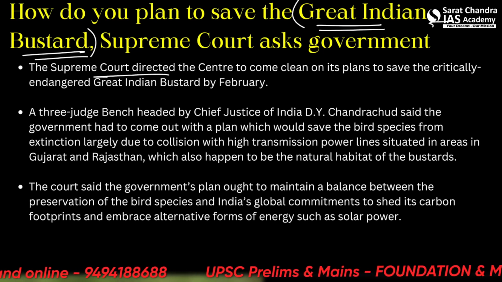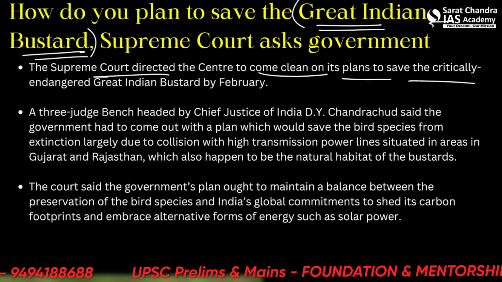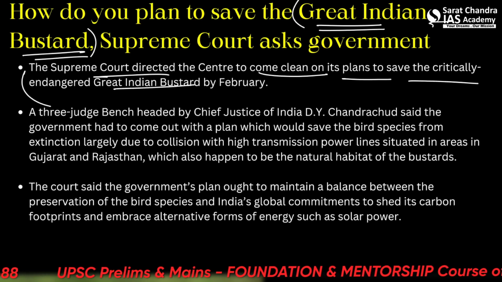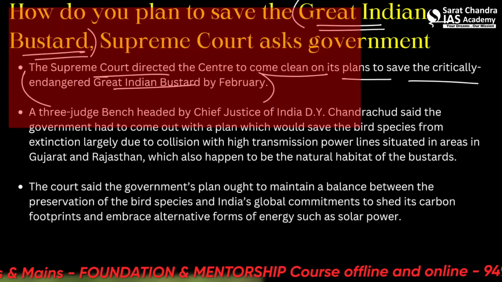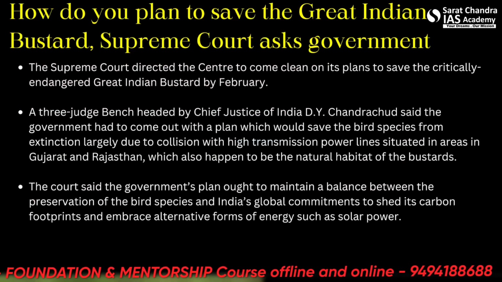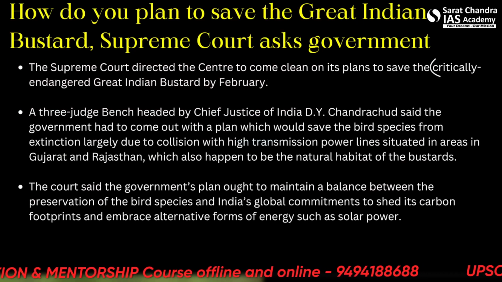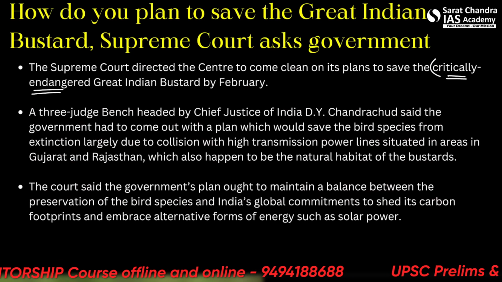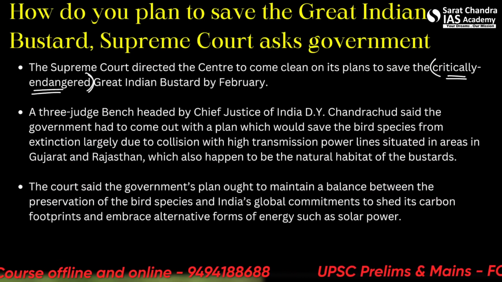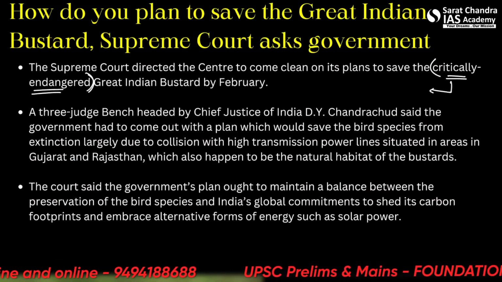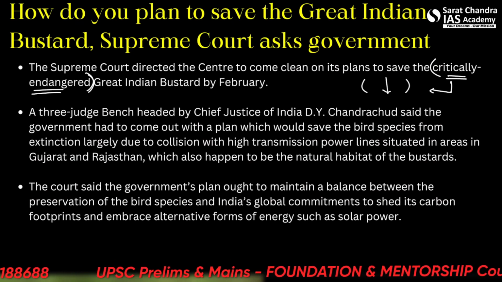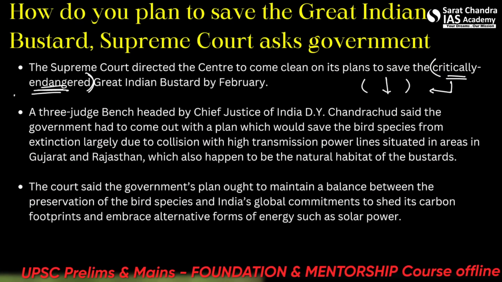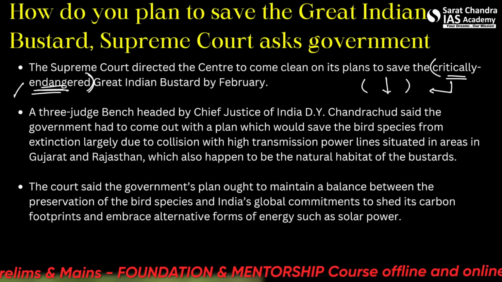The Supreme Court directed the Centre to come clean on its plan to save the critically endangered Great Indian Bustard by February. So please just remember that it is critically endangered, and what's more important here is to remember what criteria satisfies this category, critically endangered. That means what percent or number of individuals of any species must be left in order to declare it critically endangered. So that is for you to read. Please read it and mention it in the comment section.